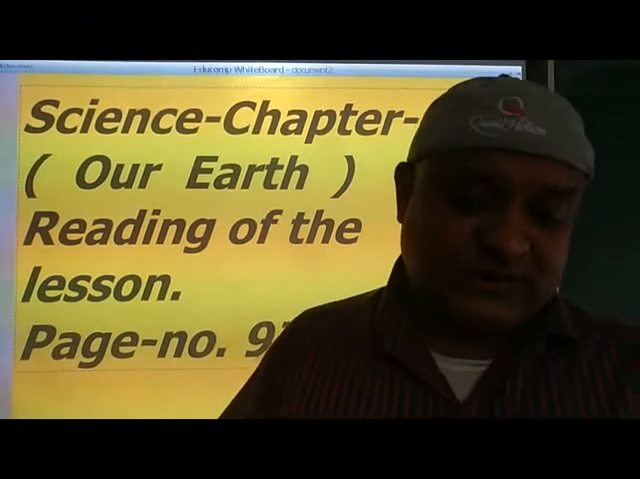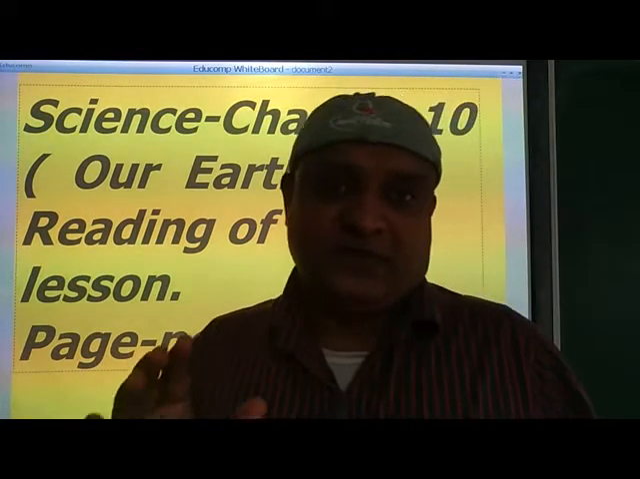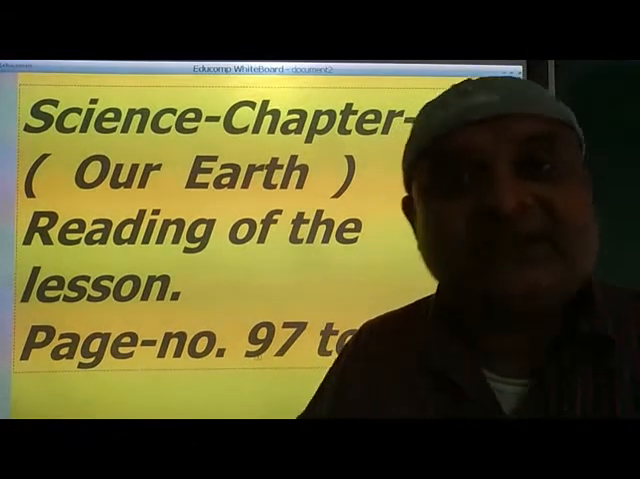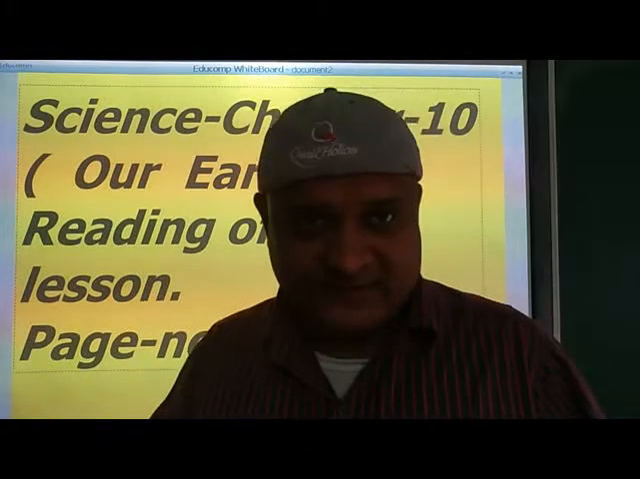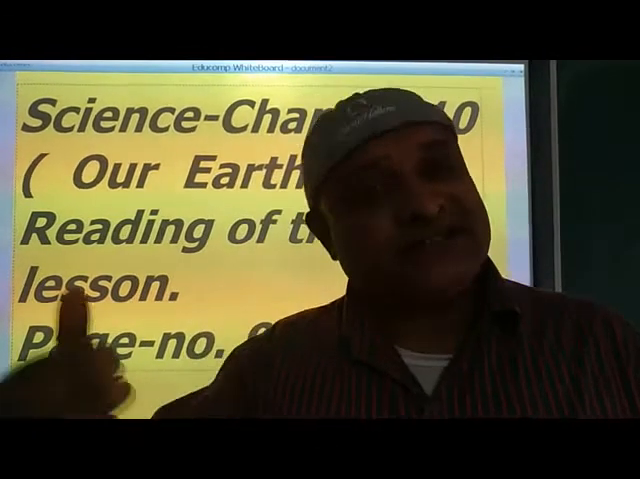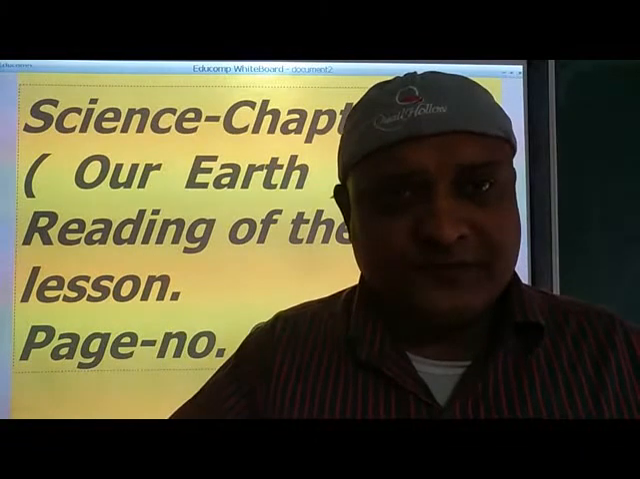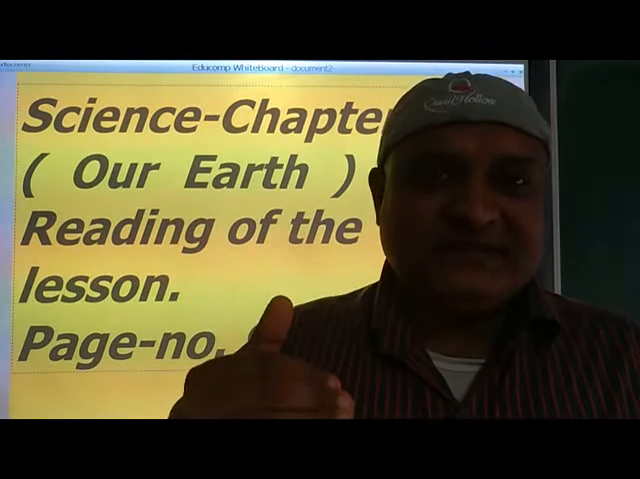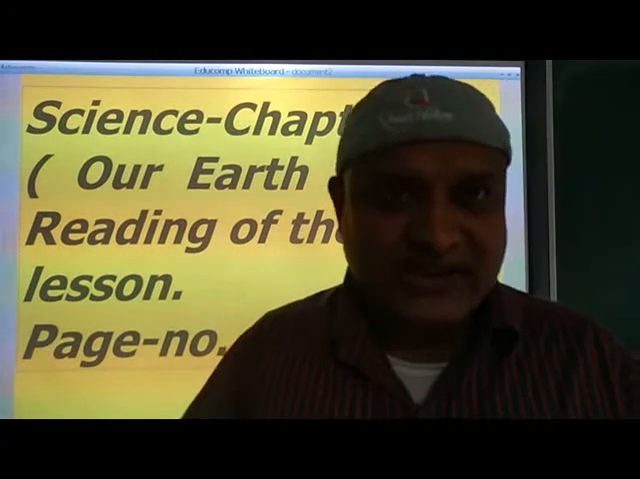When the earth was formed, there was no life on it. This means millions of years ago, when the earth was formed, there was no life on the earth. As time passed by, the earth started to cool down, and then on the crust of the earth, people and living things started to survive. So let us read and understand.